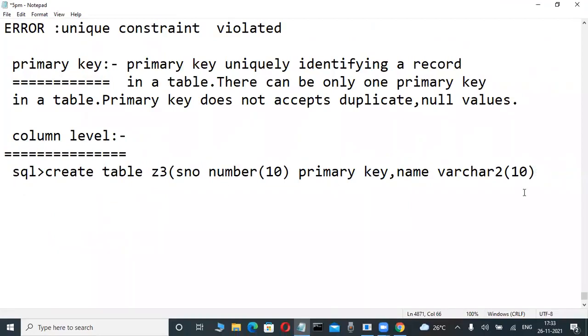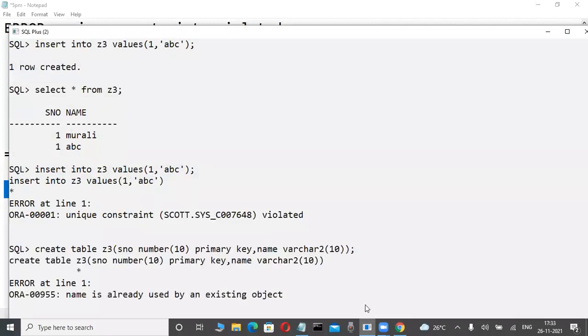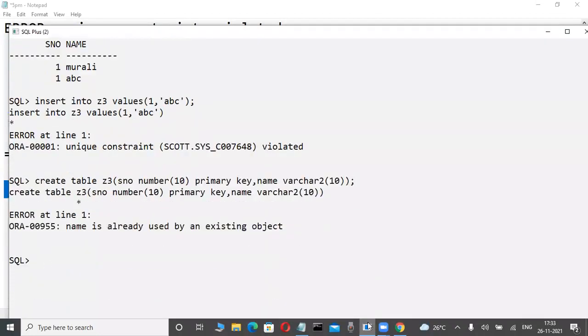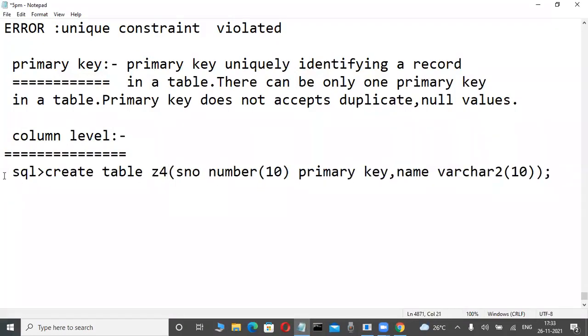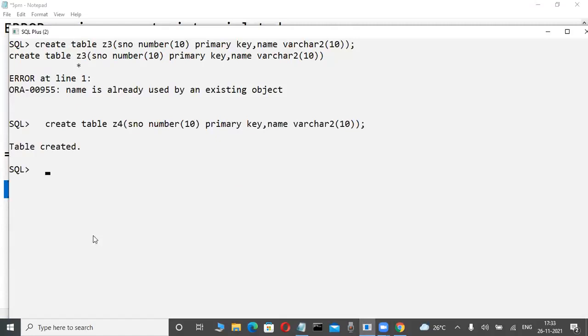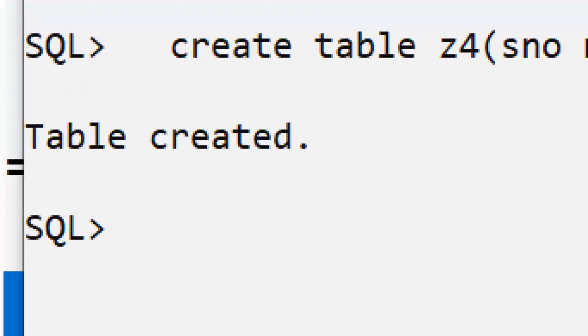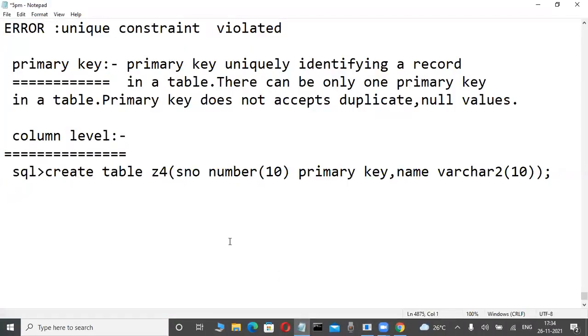Now check it out. Here, like this, I copy this one with only one primary key. Now Z3 is already there, sorry, Z4. Here I'm giving Z4. Observe it, I copy this table. Now the table is created or not. I am not inserting data, because inserting data through foreign key and primary key, I'll show later. Write it, example.